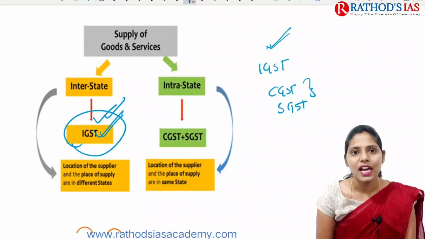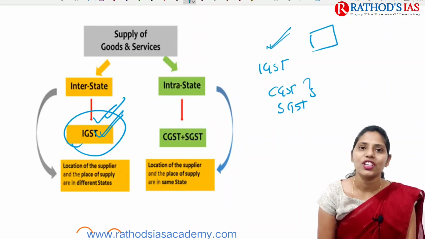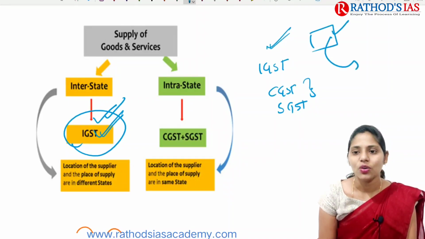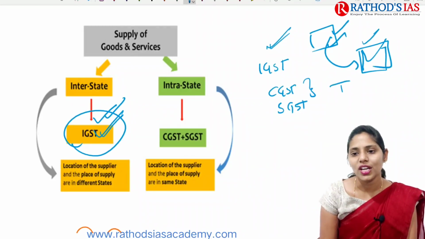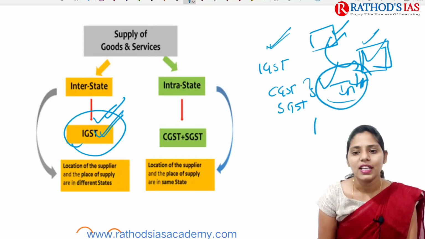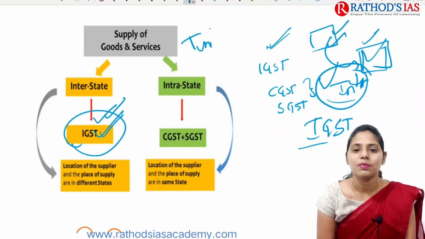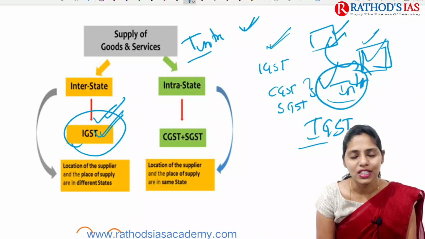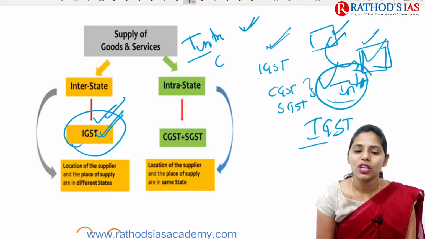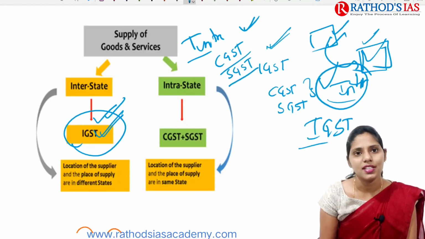Okay, and here in IGST, the place of production of goods and services is one place, and the service which is provided or delivered is in another state. So here two states are involved, and that is called interstate. Whenever interstate export and import is happening, there we see IGST come into place. And next one is intra-state, meaning within the state, whenever goods and services are supplied, the location of the supplier and the place of delivery are in the same place. So here we impose CGST and SGST, Central GST and State GST.